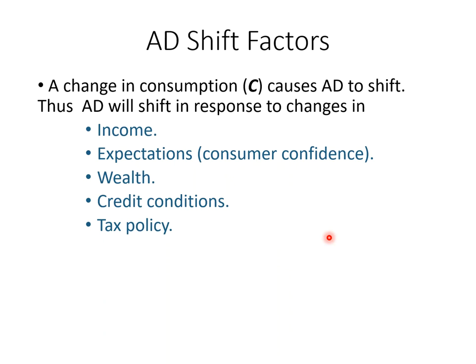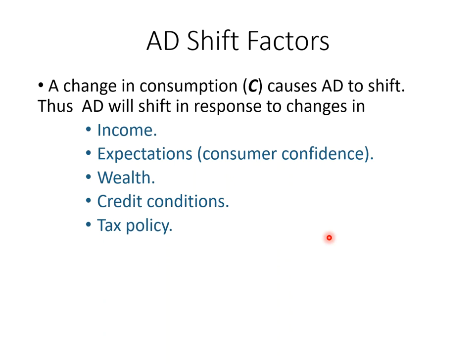And also our expectation for our future income, or we call it consumer confidence. That will also change our autonomous consumption and will further change our aggregate demand curve. Also our wealth effect will affect autonomous consumption, which will also affect the aggregate demand curve shifting.